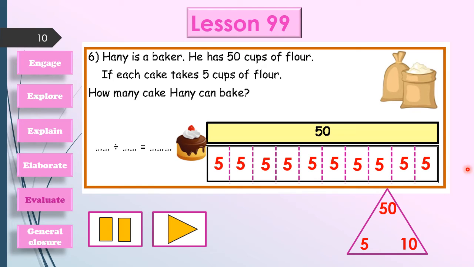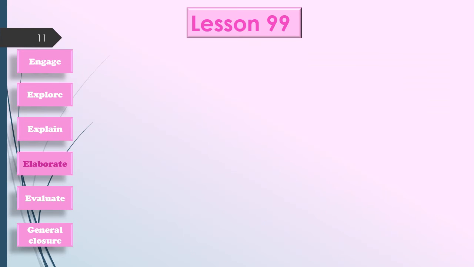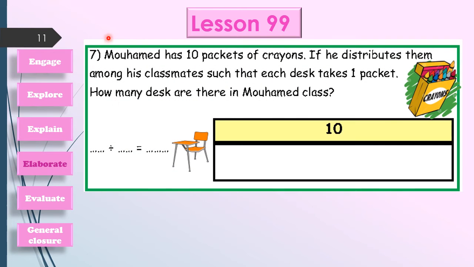Now it's mentally. Let's go and prove it mathematically. If I write down here the total number of cups of flour, it will be 50, and the share of flour for each cake will be 5 cups. And ask yourself, 50 divided by 5, it will be, yes, 10 cakes. Then I will bake 10 cakes. Thank you.